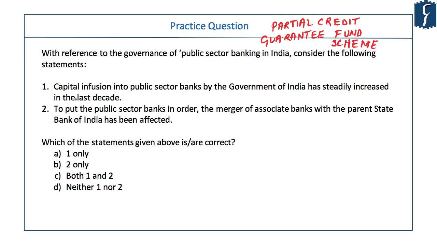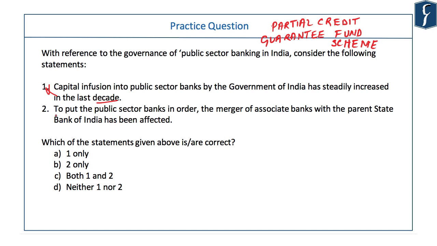Because one decade is too large of a time for anything to steadily increase or decrease. And with a little bit of intuition, you can attempt this and consider this statement as wrong. In fact, in the last 5 years, UPSC has used the same language, steadily increased, several times, and each time that statement is wrong. So analyzing previous years' question papers also helps a lot.